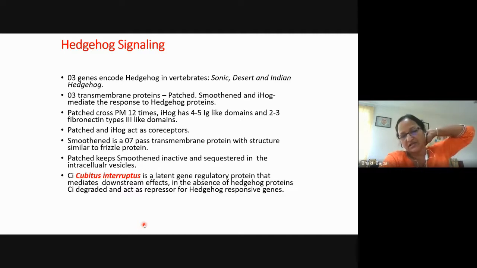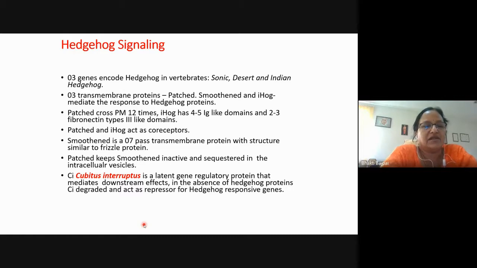Patched crosses the plasma membrane 12 times. IHOG has 4 to 5 immunoglobulin domains, then 2 to 3 fibronectin type 3 domains. And Patched and IHOG act as co-receptors. So first, when the hedgehog ligand comes, it will bind to both Patched and IHOG. Now, Smoothened in this case remains in the inactive form. So Patched keeps the Smoothened in the inactive form and sequestered within the intracellular vesicles.